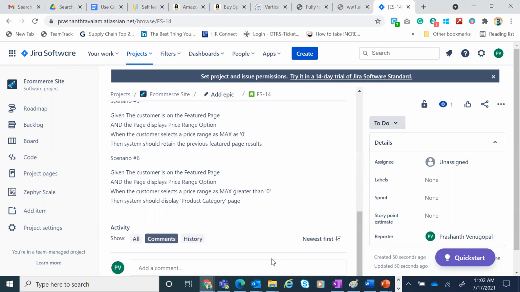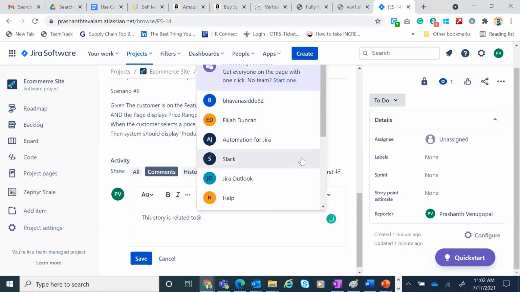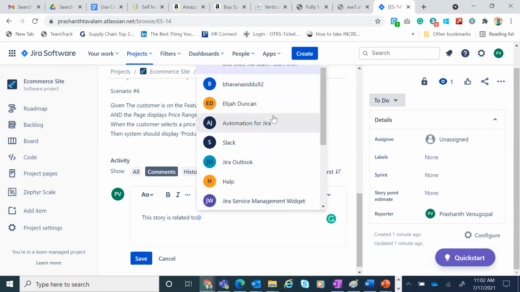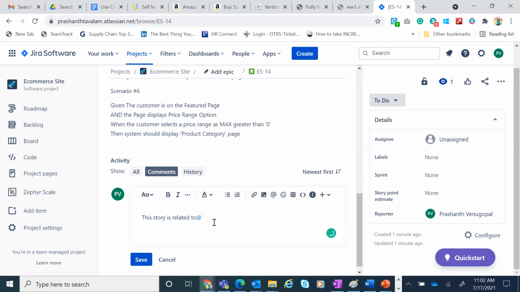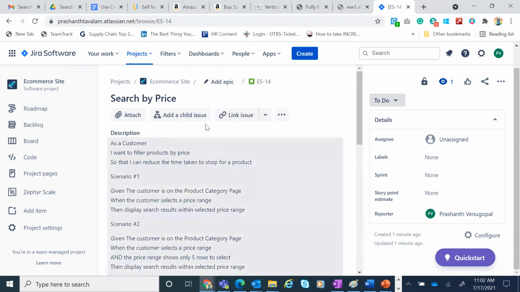Then here, I can add comments. See, these are all the different people who could be your team members to whom you can allocate, or sometimes you can just add a user story number also to this. So there are different ways of doing it. The idea is to give clarity. Now you've created a story.